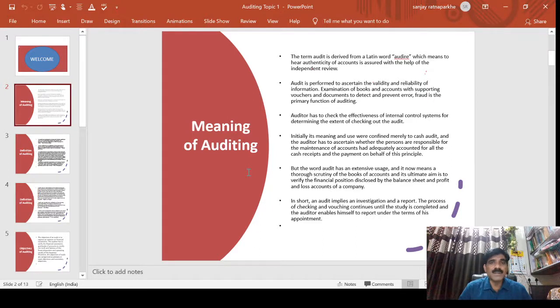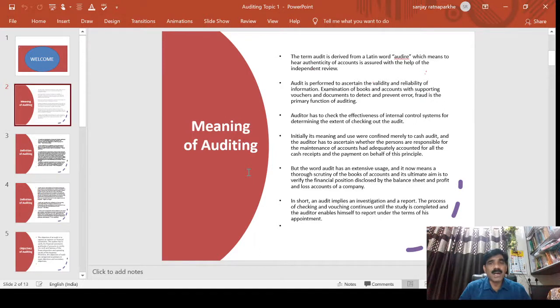So audit is nothing but ascertaining the records maintained by the company, and finding out whether they are correct or not, which is checked by the auditors. So the auditor checks the internal control system. If the internal control system is quite good, the auditor may realize that the recorded transactions may not be prejudiced, and may not have malpractices, errors or frauds.